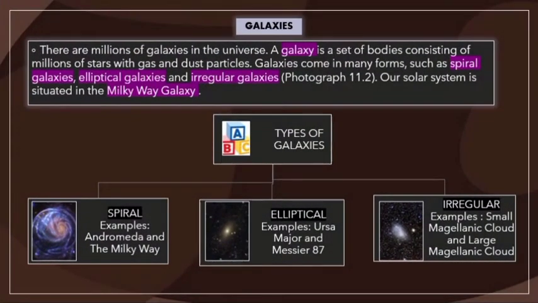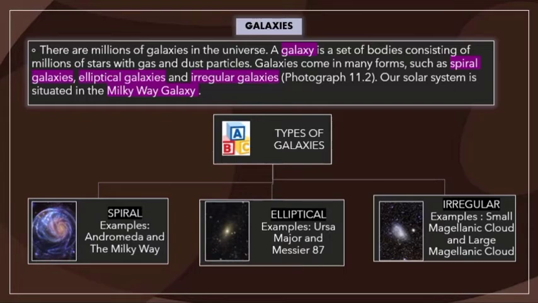Galaxies. There are millions of galaxies in the universe. What do galaxies mean? A galaxy is a set of bodies consisting of millions of stars with gas and dust particles. Galaxies come in many forms, such as spiral galaxies, elliptical galaxies, and irregular galaxies. Our solar system is situated in the Milky Way galaxy.